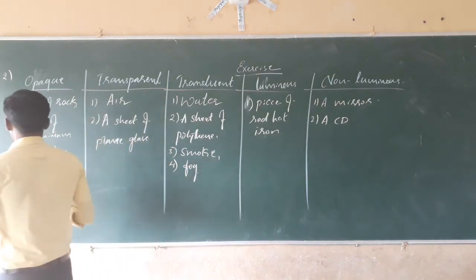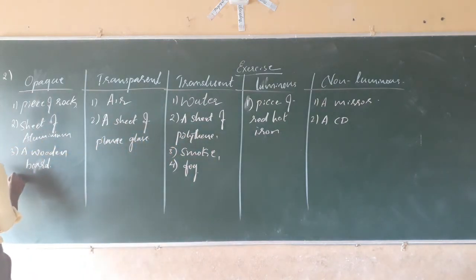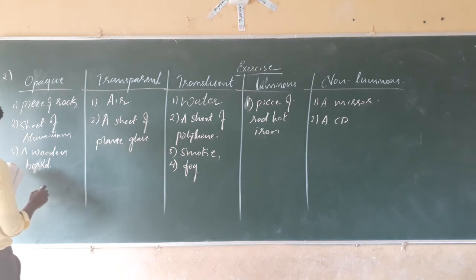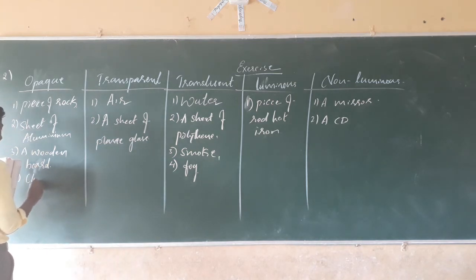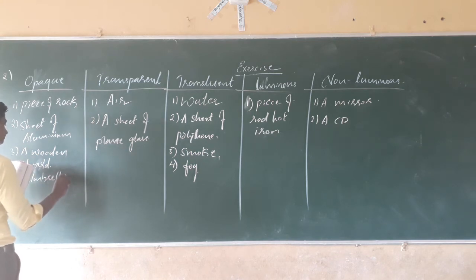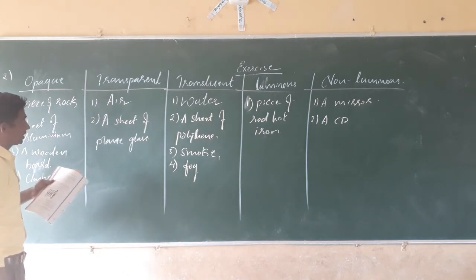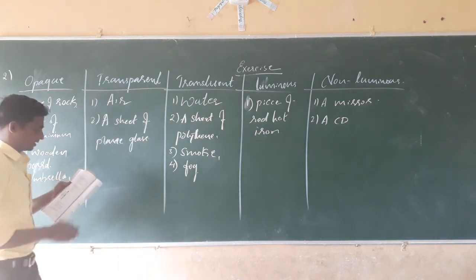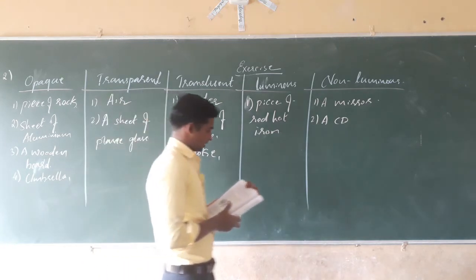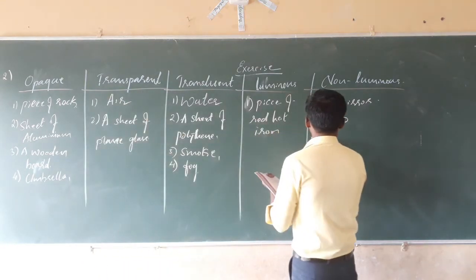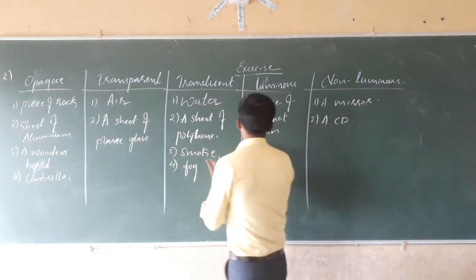Next, an umbrella, opaque. A fluorescent tube, lighted fluorescent tube, luminous.